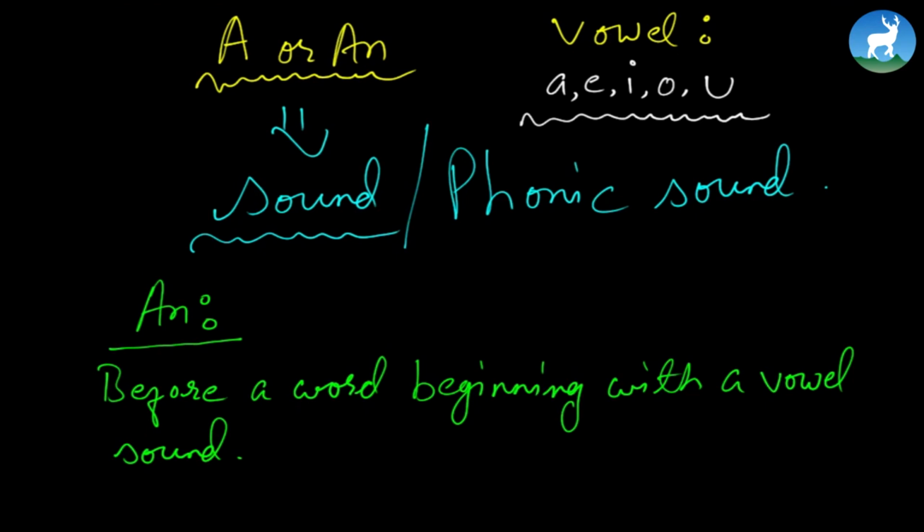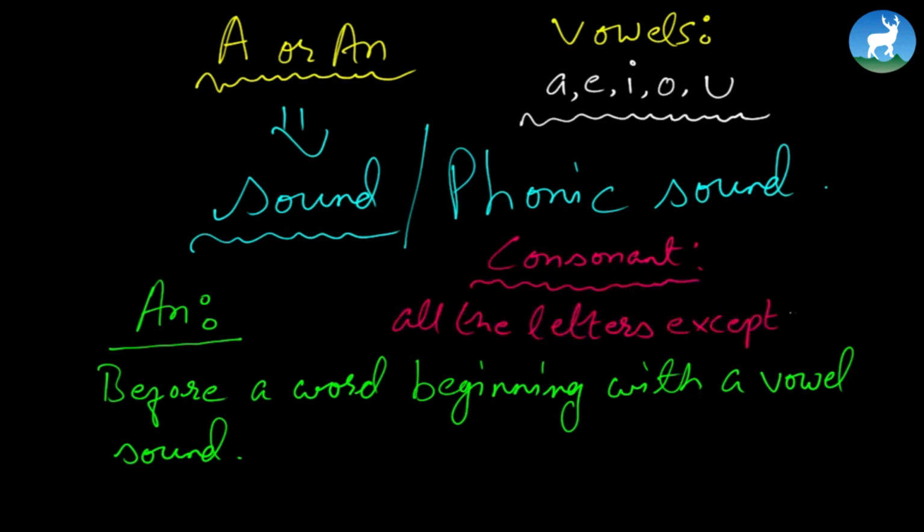Here we have vowels, and the other would be consonants. Consonant means all the letters except vowels. That would give us consonants. It's very important to know vowels and consonants before we place a or an.